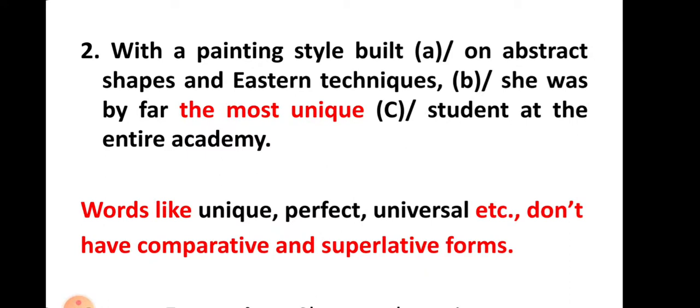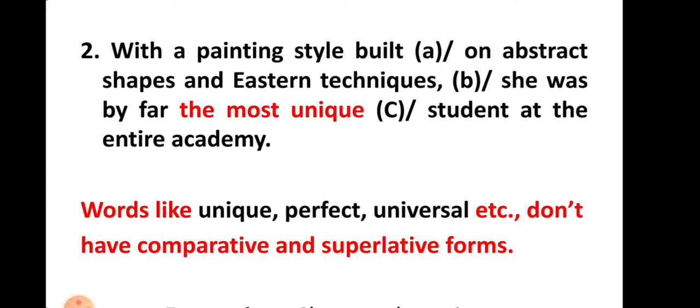Question number two. So, with a painting style built in abstract shapes and Eastern techniques, she was by far the most unique student at the entire academy. This is a very, very simple error. See, there is an expression called the most unique. I told you in the last session there are certain words like unique, perfect, universal, and other words. I have given a list actually.